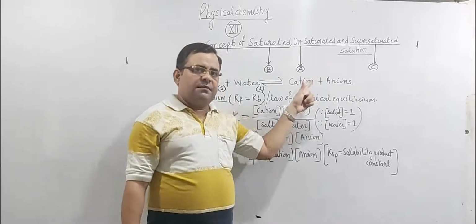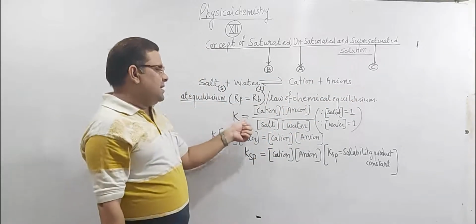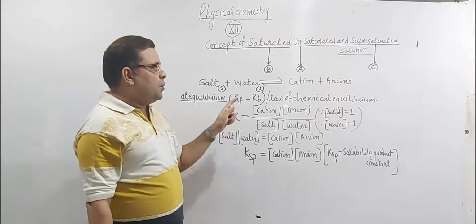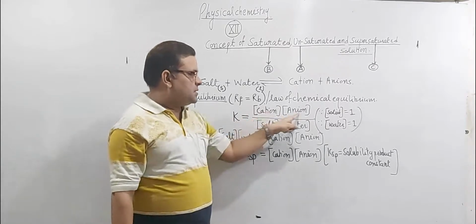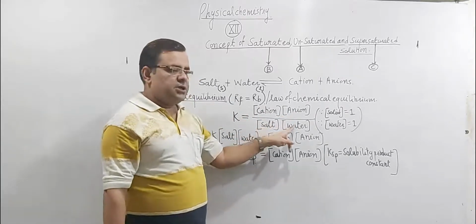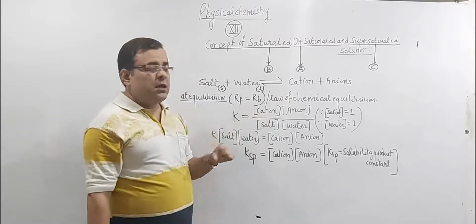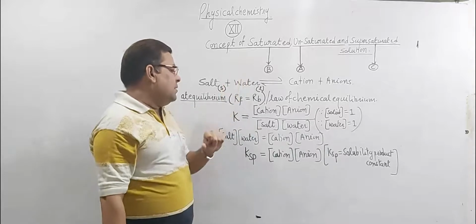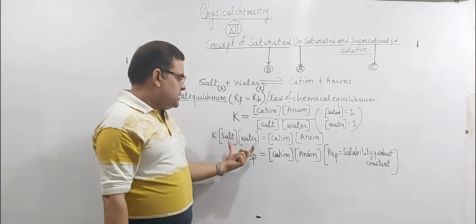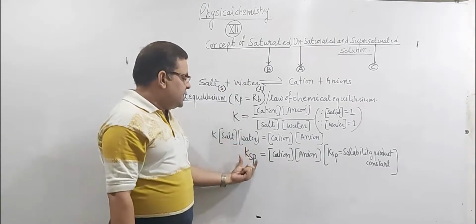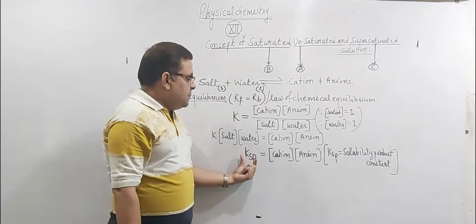So at the state of equilibrium, the equilibrium constant is equal to the ratio of the product of molar concentration of products to the product of molar concentration of reactants, raised to the power of their respective number of moles involved in a balanced chemical equation. So with the help of this equation, we can find the relation between solubility product constant and